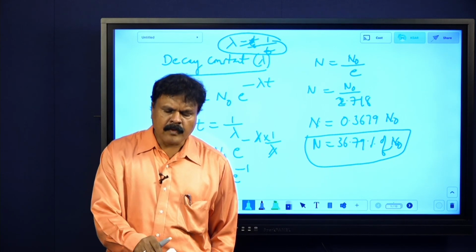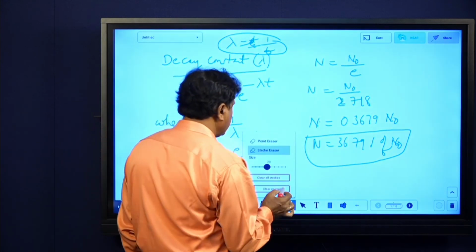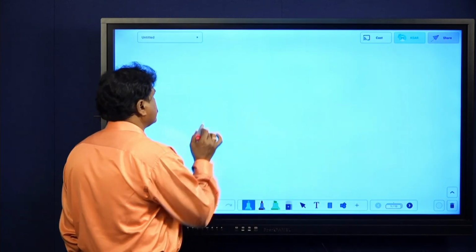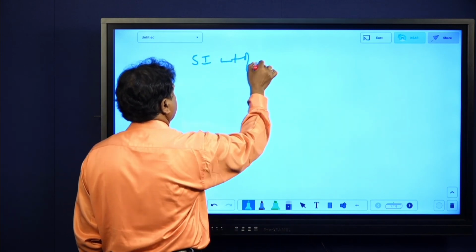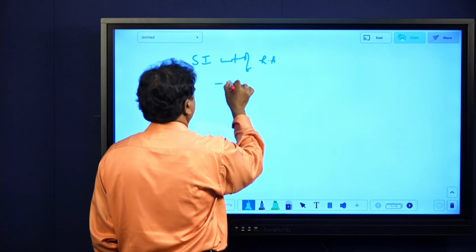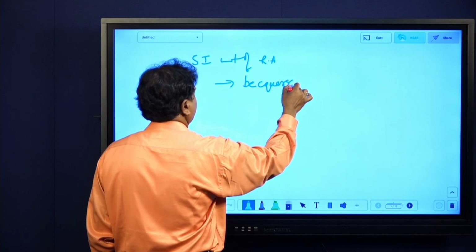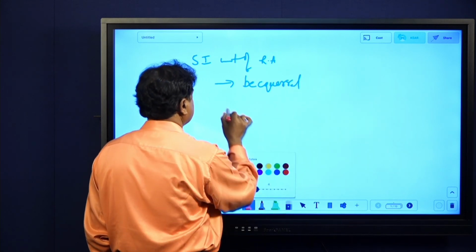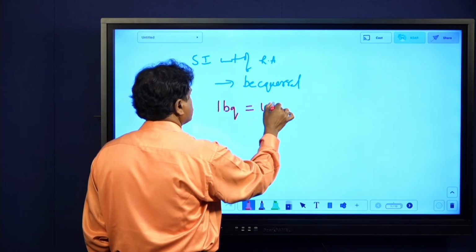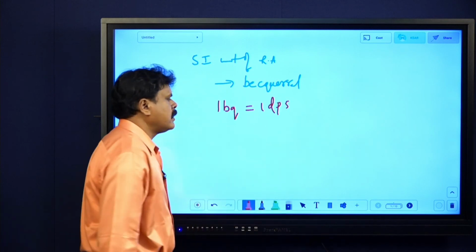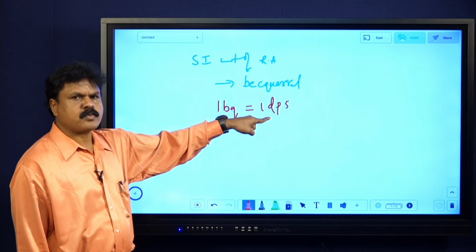Now finally, units of radioactivity. What are the units of radioactivity? The SI unit of radioactivity is most important. It is called the becquerel. 1 becquerel, that is 1 Bq, equals 1 DPS, 1 disintegration per second. It is the activity of a radioactive sample in which 1 atom disintegrates per second.